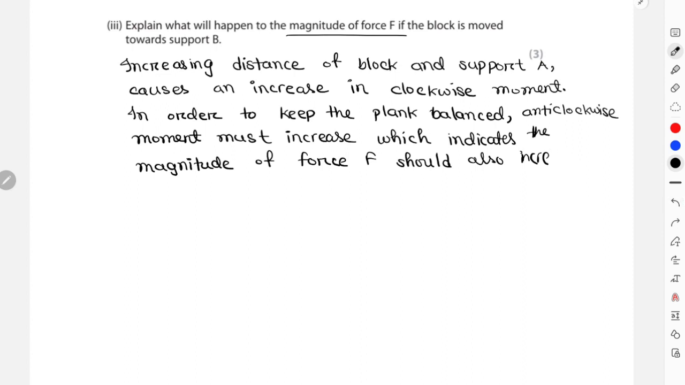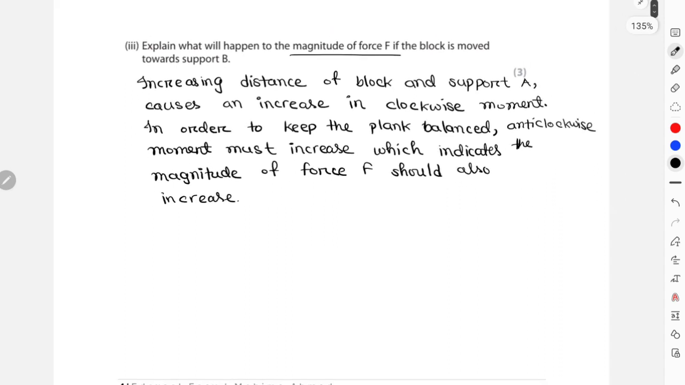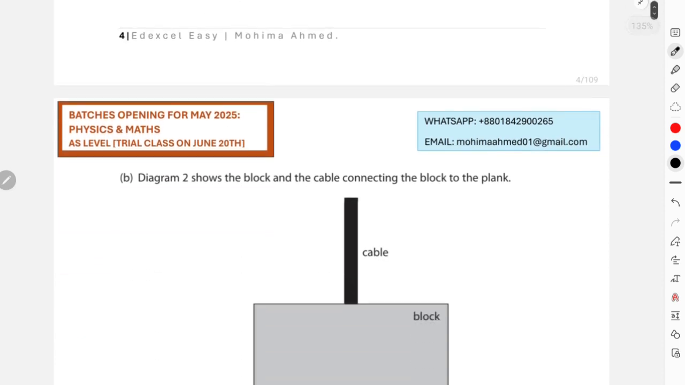So the force should also increase. Okay, so this is it. Now let's move on to the next part.